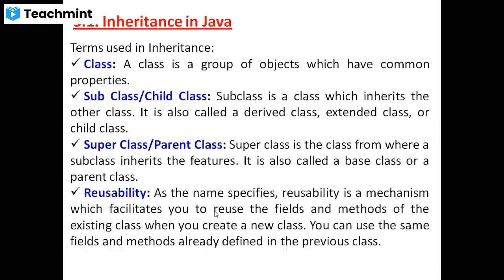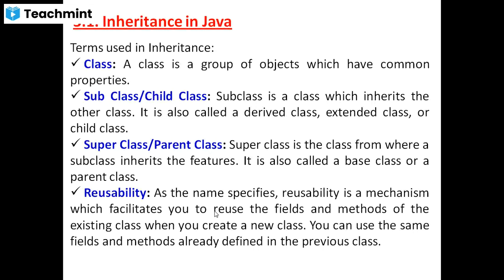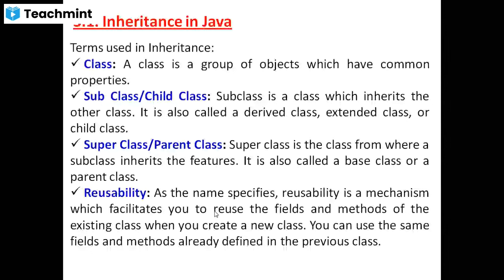Anyone from both sides? Define subclass or child class. The class which inherits the other class. Inherits means what? Which acquires the properties of the parent class.